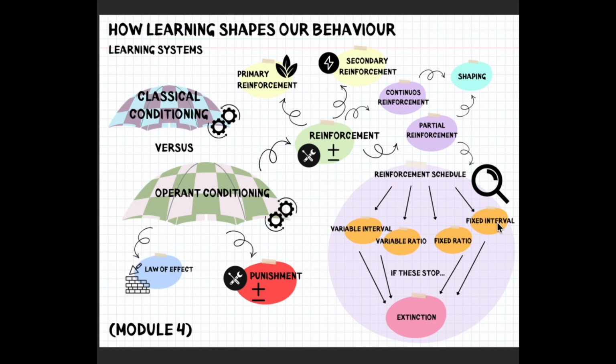Fixed interval, reward after the first response following a set time. And the variable interval, reward after the first response after each variable time. Extinction is when reinforcement stops, so the behaviour gradually weakens. It's harder to extinguish under partial schedules, especially the variable ratio.